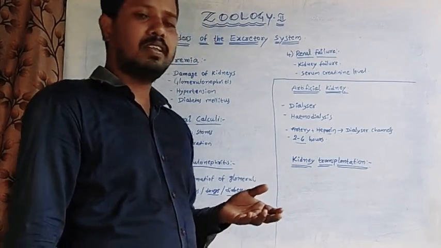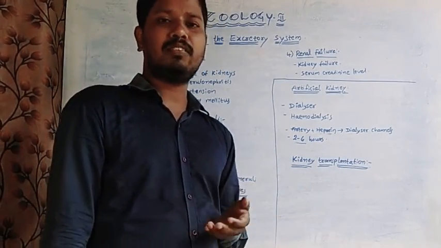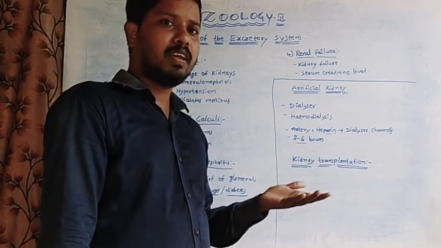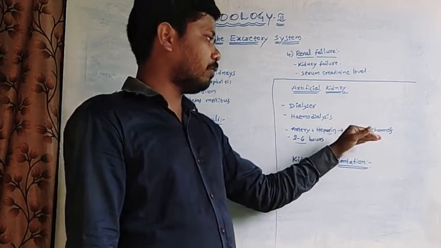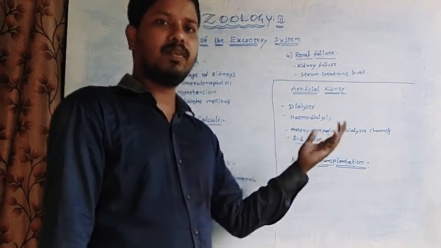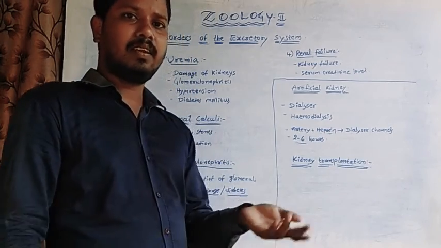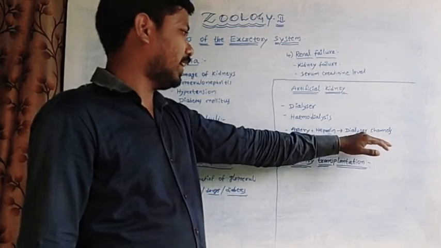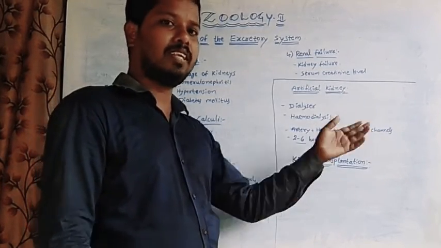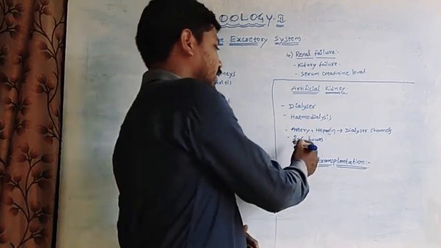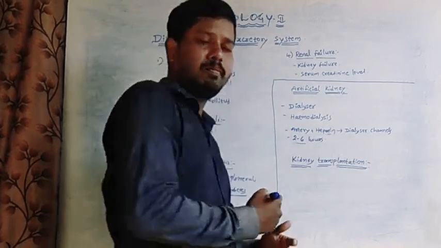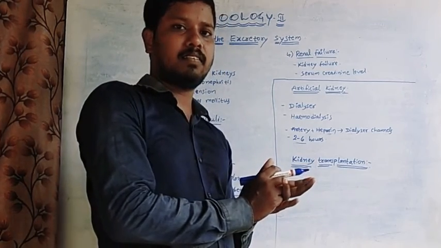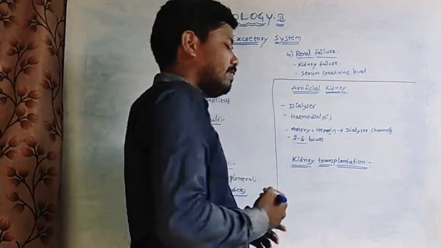In the tubes, large molecules such as plasma proteins are impermeable, while the other molecules, uric acid and urea, are permeable into the canals. Here the filtered blood is injected again into the human body. This entire process takes 2 to 6 hours.